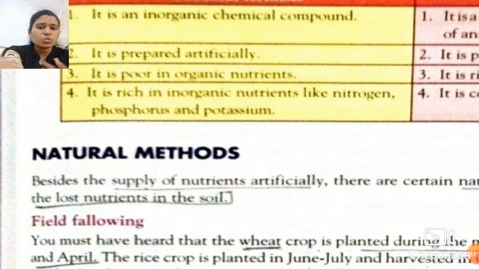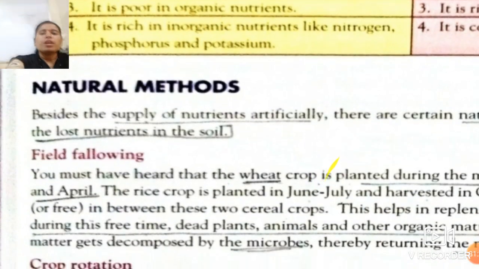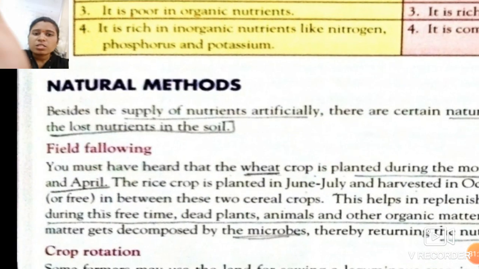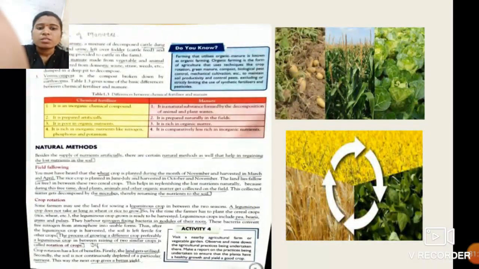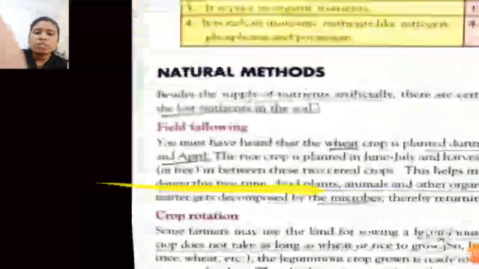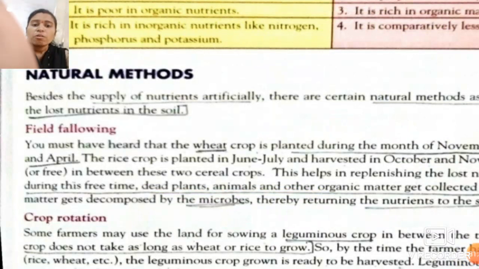Why is this? See students. The first method is the natural method, that is field fallowing. So what exactly is field fallowing? What do you mean by field fallowing, students? See over here in your textbook.